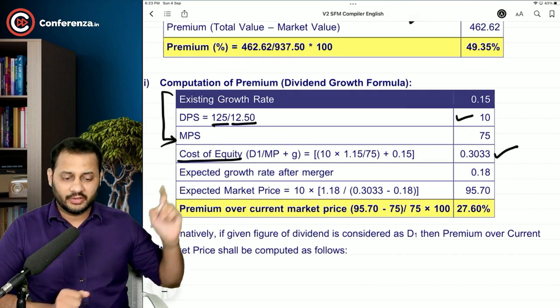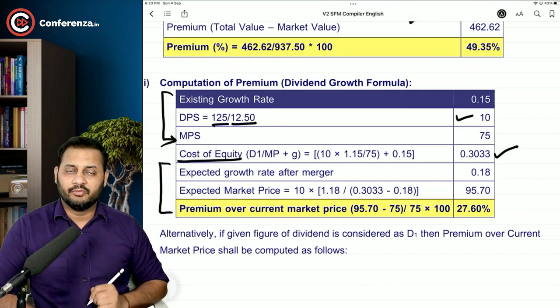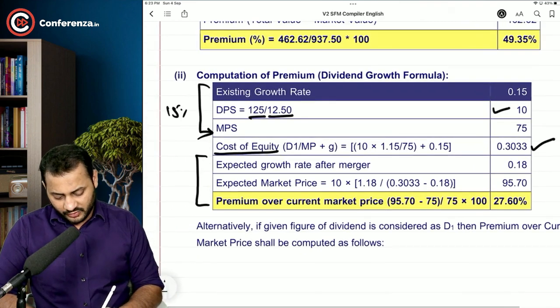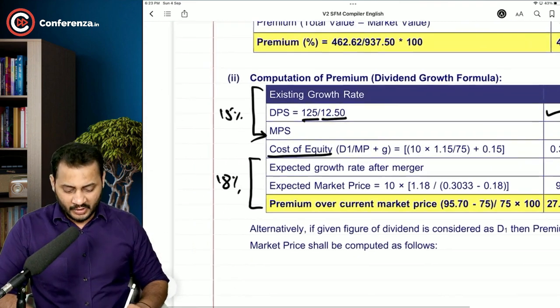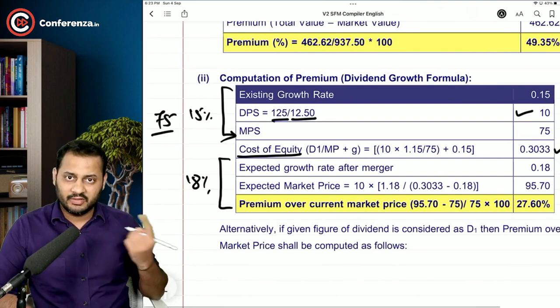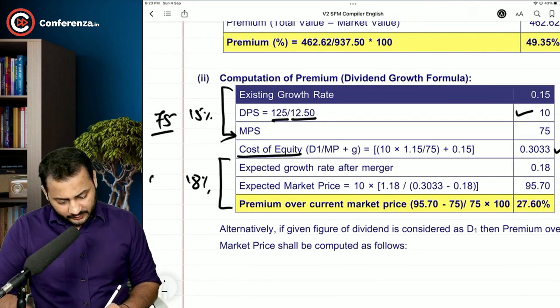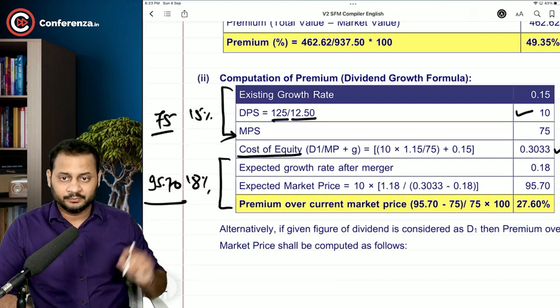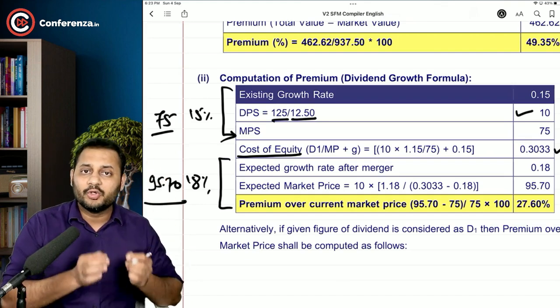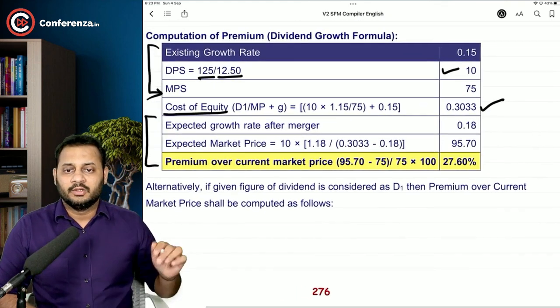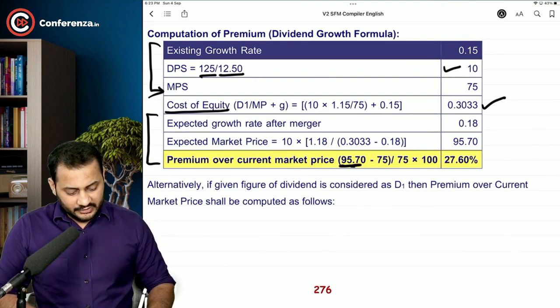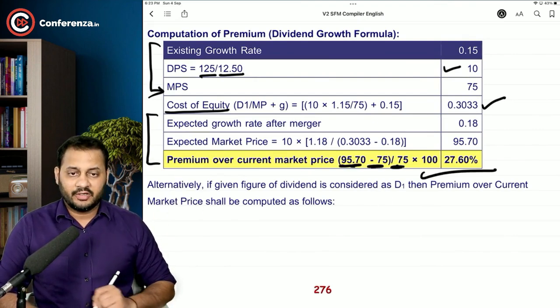And the same cost of equity is used in the new data now with 18% growth. So this was 15% and this was 18%. At 15%, the market price was 75 and at 18%, the market price is somewhere like 95.70. So the difference between these two is what you are paying as a premium. Premium 95.70 minus 75 by 75 is 27.60%.